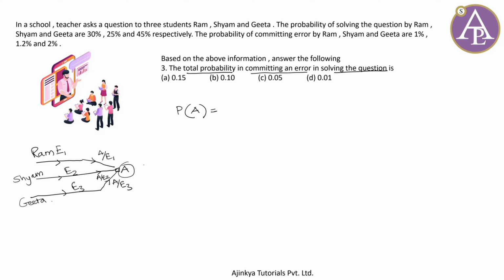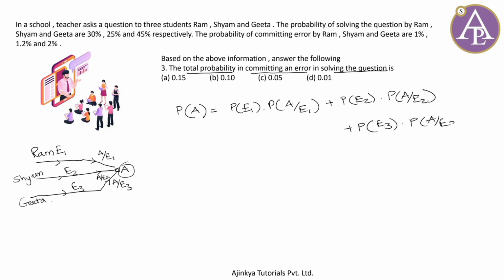Now to reach A, you can either take first path, so just write it as P of E1 times P of A given E1 plus P of E2 times P of A given E2 plus P of E3 times P of A given E3. अब कुछ नहीं, इनकी सिर्फ वैल्यूज फटाफट सब्स्टिट्यूट करते जाना है. And now we have substituted the value.